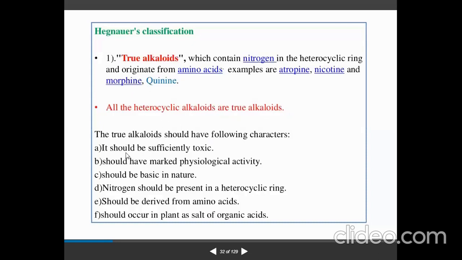It should be sufficiently toxic, should have marked physiological action, and should be basic in nature. Nitrogen should be present in a heterocyclic ring, at least one or two nitrogen atoms in the basic ring. It should be derived from amino acids, ornithine, tryptophan, phenylalanine and so on, and should occur in the plant as a salt of organic acids.